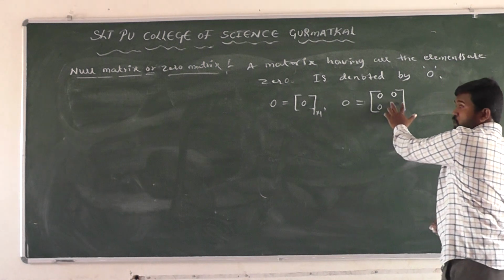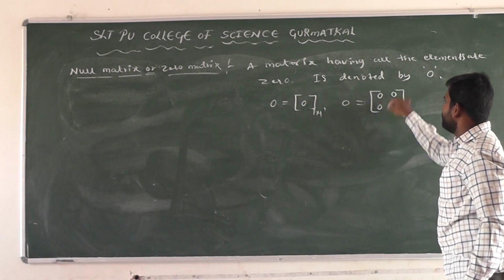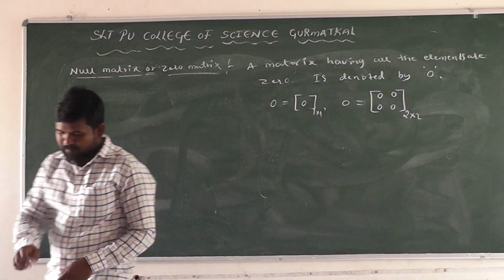And this one is also an example of a zero matrix. What is the order of this matrix here? 2 rows and 2 columns, a 2 cross 2 order matrix. Next one.